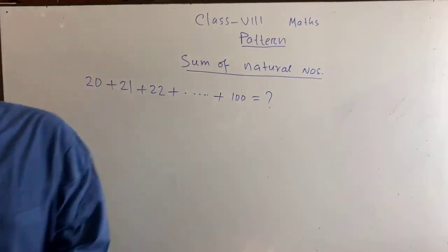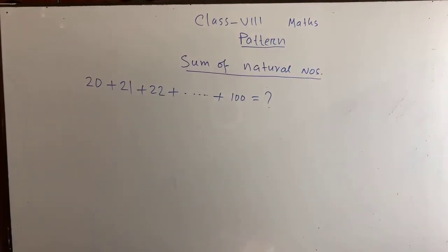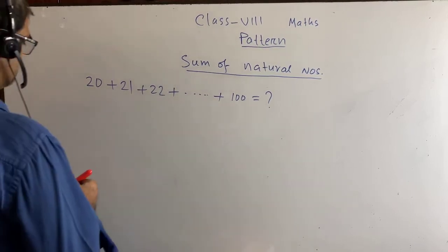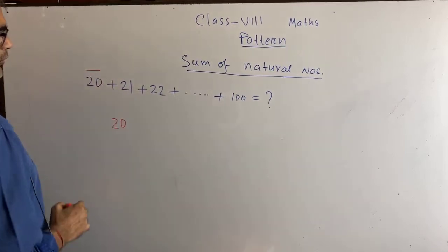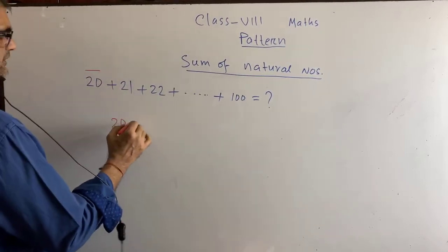Here the first term is what? First term is 20. Okay, the first term is 20. What is the last term?